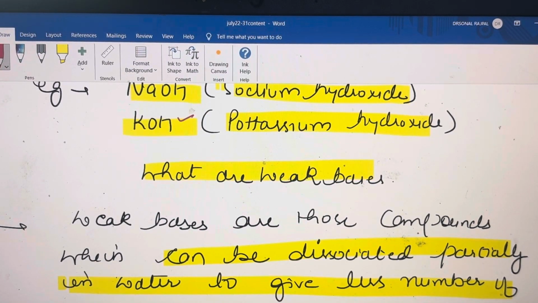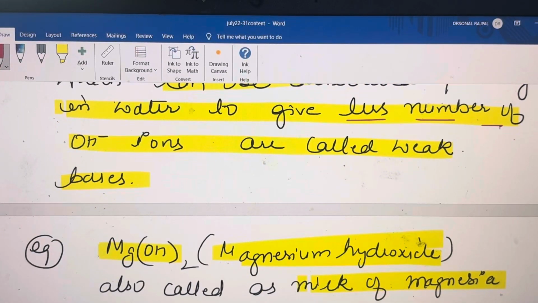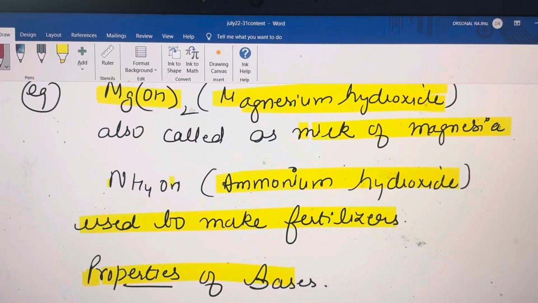Weak bases are those compounds which can be dissociated partially in water to give less number of OH negative ions. You can say which can dissociate to a small extent in water to give a small number of OH negative ions. And the example of the weak bases is magnesium hydroxide, which is present in milk and it is also called the milk of magnesia.